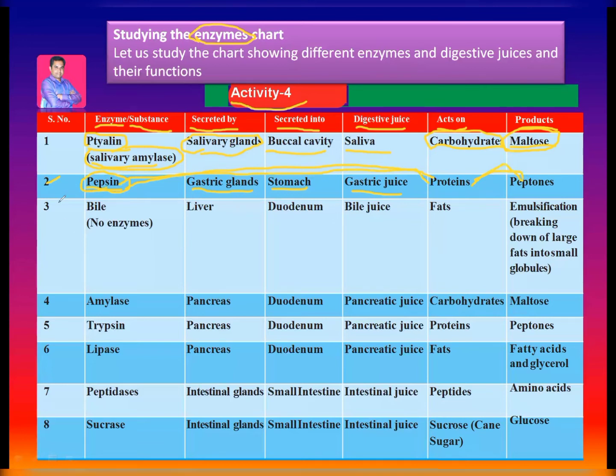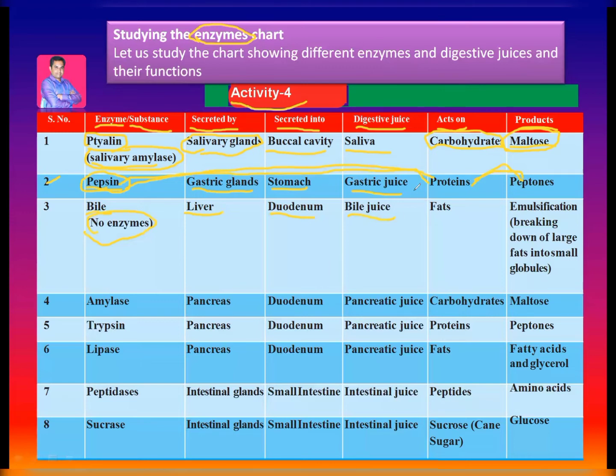Next, third, bile juice, which is secreted by the liver into the duodenum. Actually, this bile juice does not have any enzyme. There is a question given below: which juice does not contain enzymes?